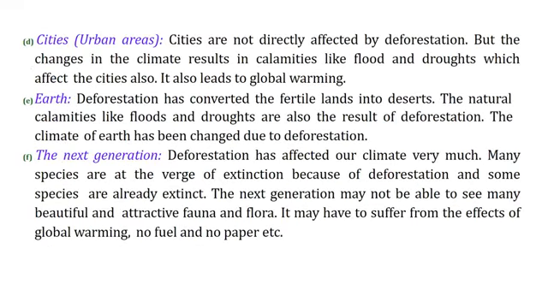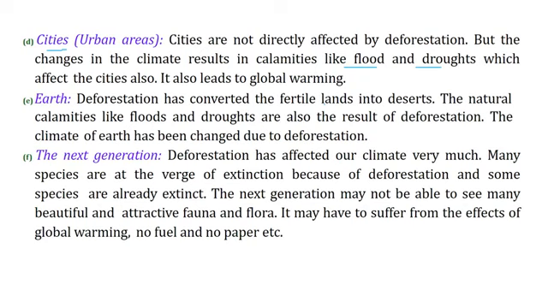Cities are not very directly affected. Actually, in cities also, we have cut down so many trees. There is so much deforestation going on. So there are some indirect effects like flood and drought, because the reason behind them is very wide, meaning a big area.